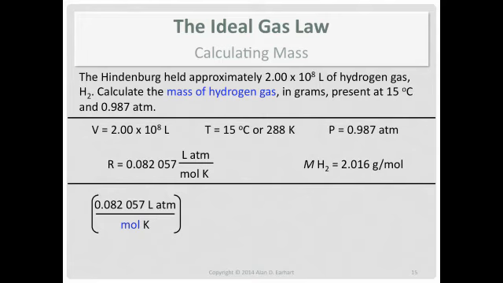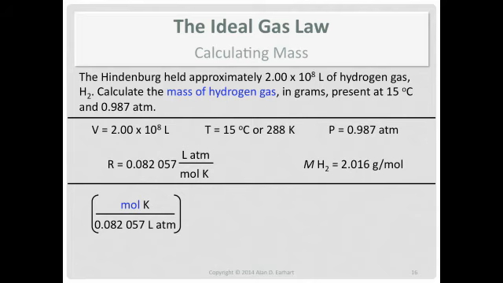And we already discussed the relationship between mass and moles. It's the molar mass. So whenever you see a problem that says calculate the mass and you're doing an ideal gas law problem, mass is code for moles. Calculate the moles.